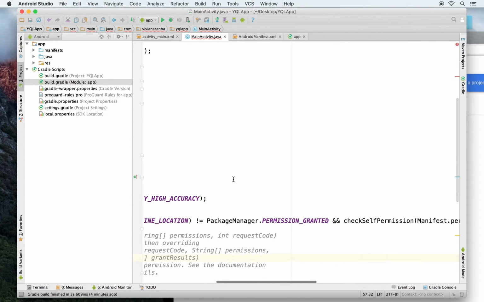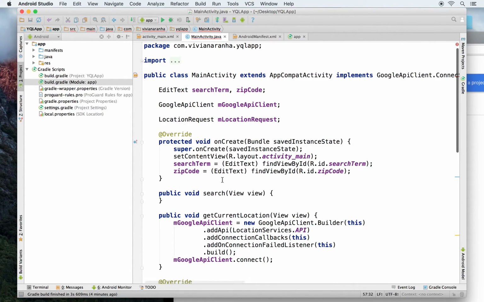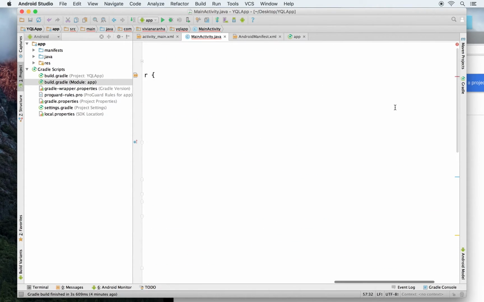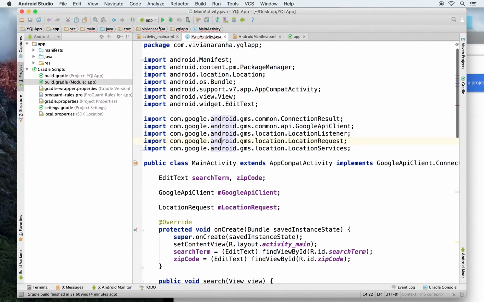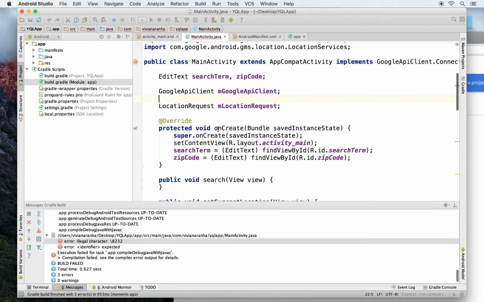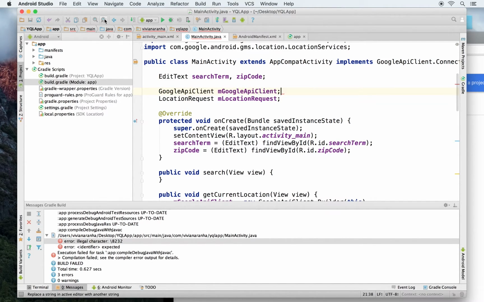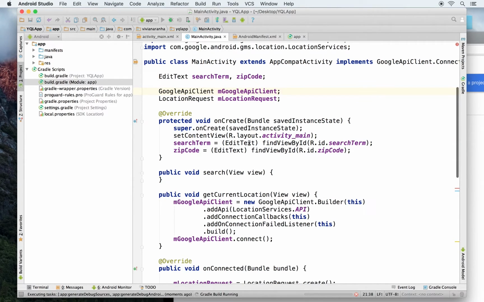Where is that error that I'm having? Trying to see where the error is. Let's see, it's not displaying the error. Illegal character. Okay, so probably when I copy pasted something, it didn't like. Let's see, is there any other error?